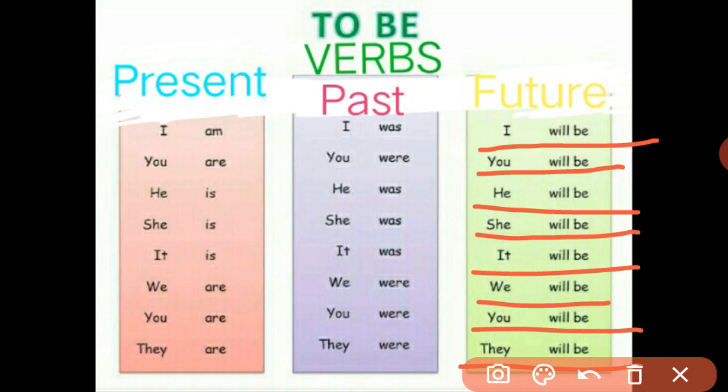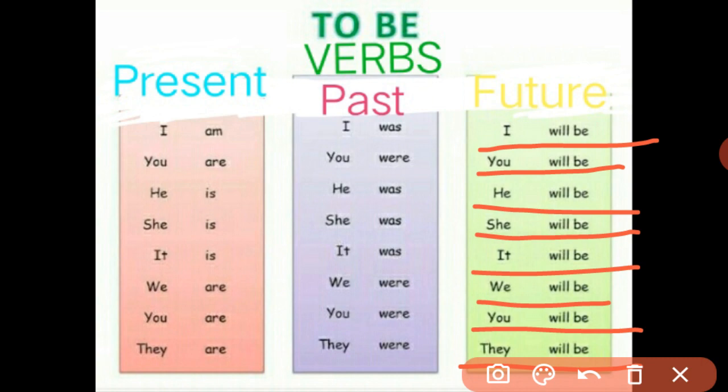So will be is the common structure. In modern English it is used with all the subjects, but you can also use shall be with the pronouns I and we. Remember, if there are proper nouns in the sentences, at that time also you can use the structure of will be. So if I say Mahesh, you can start with Mahesh will be.